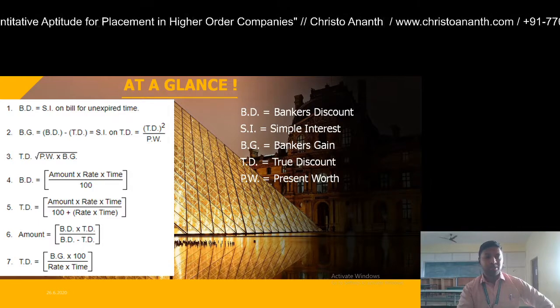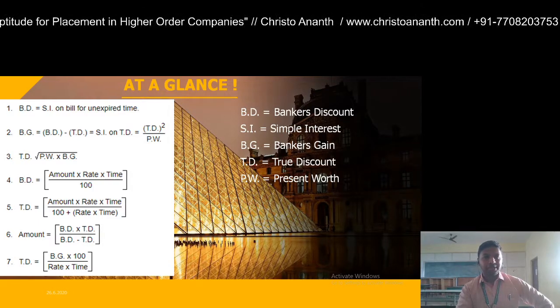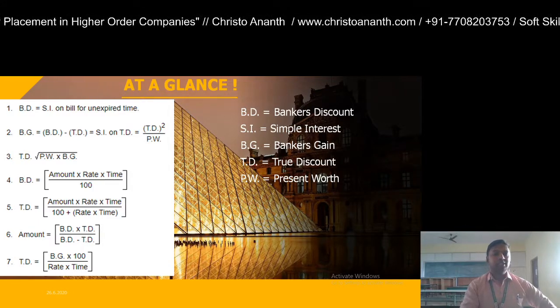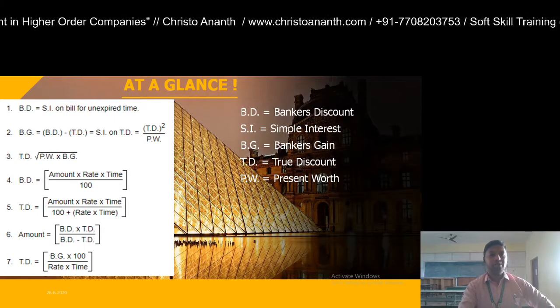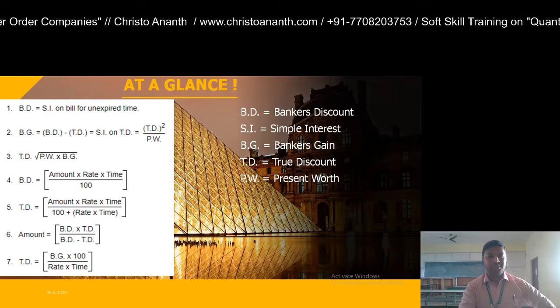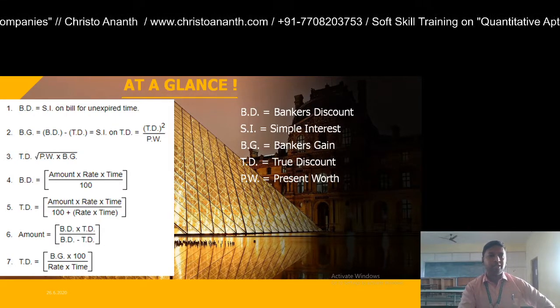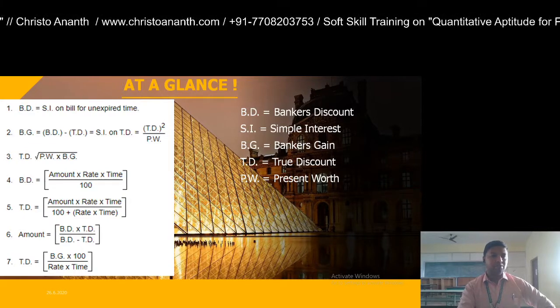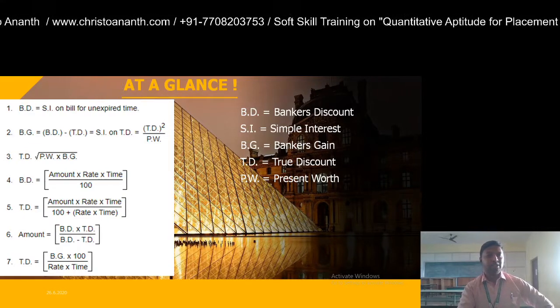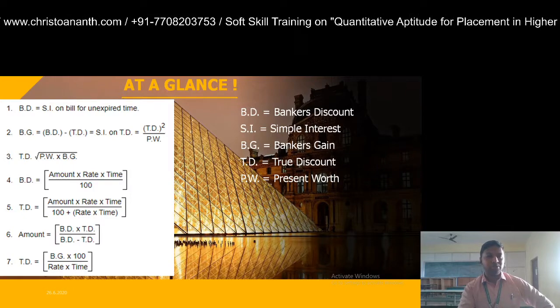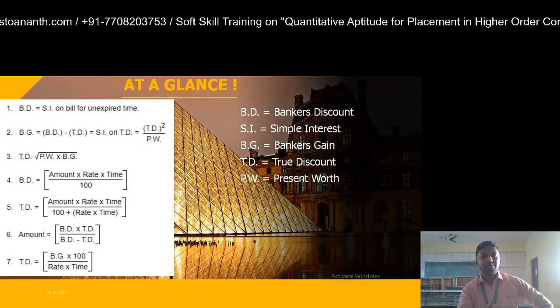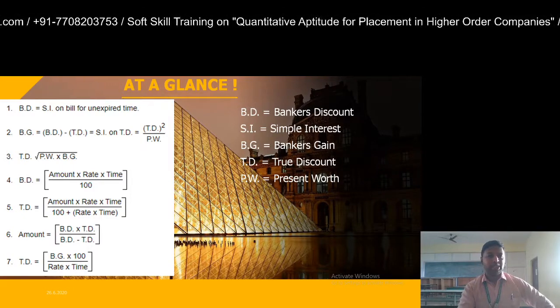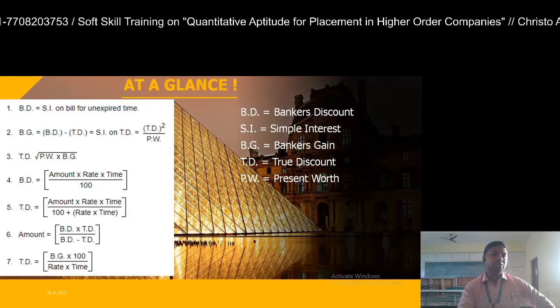Banker's discount is equal to amount into rate into time divided by 100. And then for true discount, we have another formula. TD is equal to amount into rate into 100 divided by 100 plus rate into time. So, this is true discount.